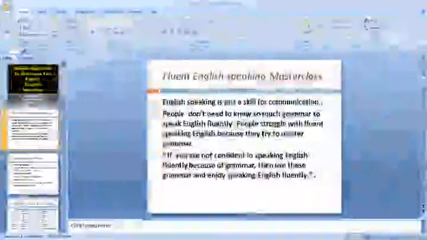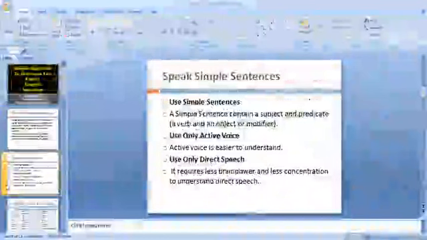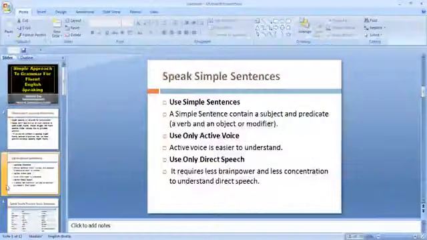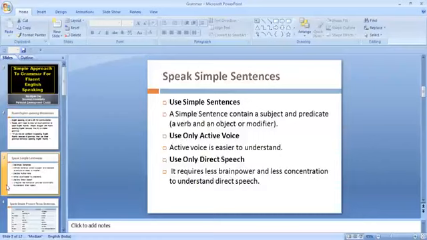Entire grammar to speak in English. So just what are the key points? You should always use simple sentences. A simple sentence contains a subject and a predicate, a verb, an object or a modifier. A subject and a predicate are the most important things in a simple sentence. Remember that only.